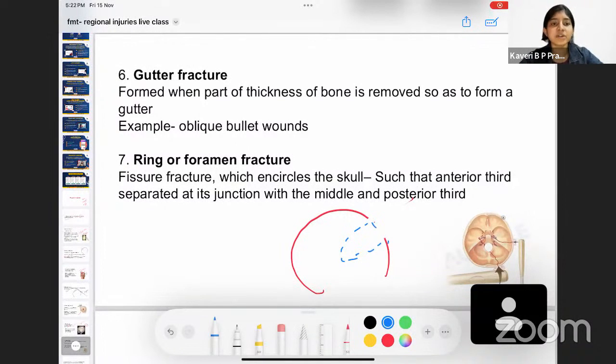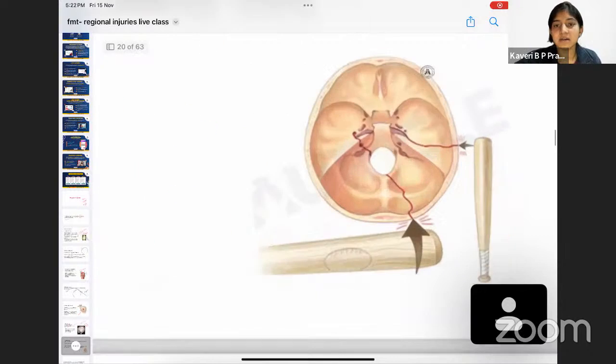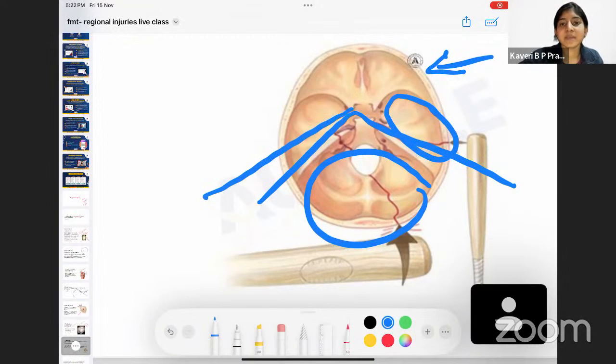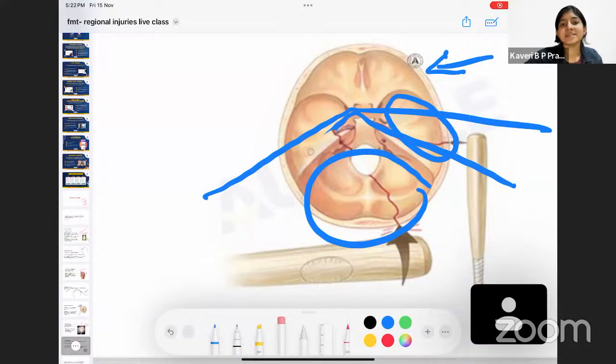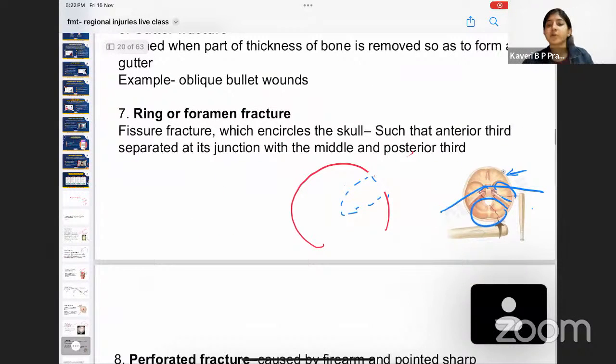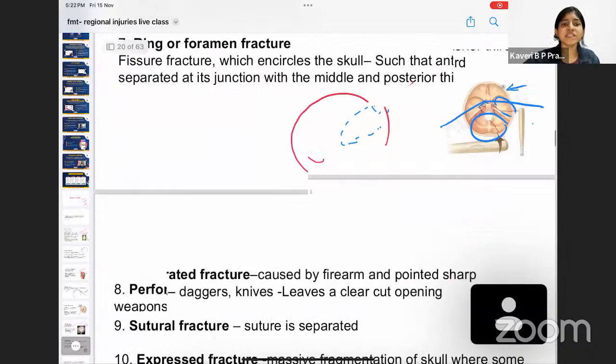Then we also have ring or foramen fracture, which is nothing but a fracture which encircles the skull such that the anterior third is separated from the middle and the posterior third. If you can see in the image here, this is the anterior third of the skull, then we have the middle third of the skull, then we have the posterior third. So if there is separation of the anterior third from the remaining part of the skull, what is it going to be called? You tell me. A foramen fracture. Got it?